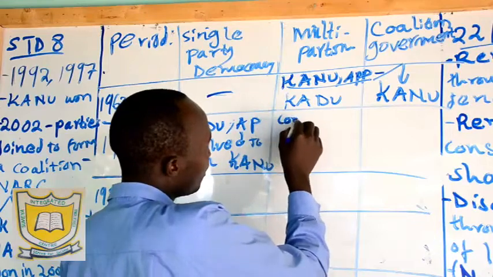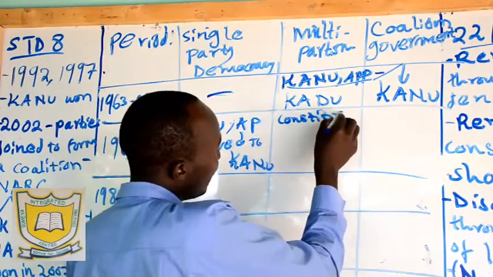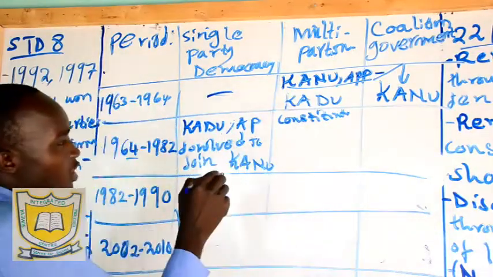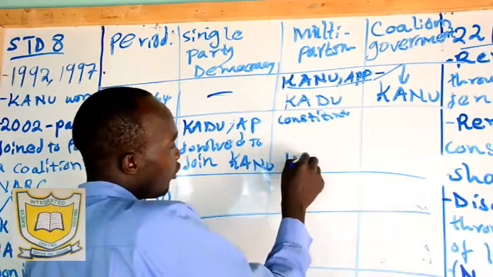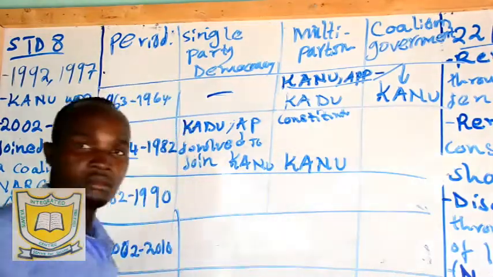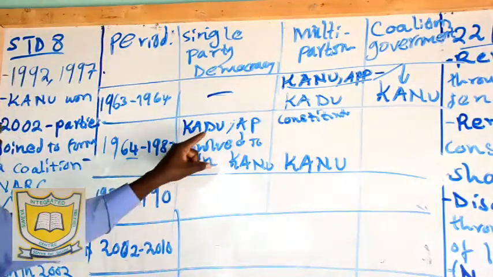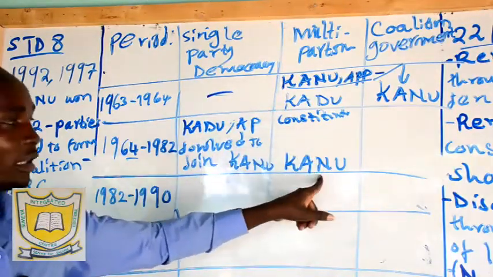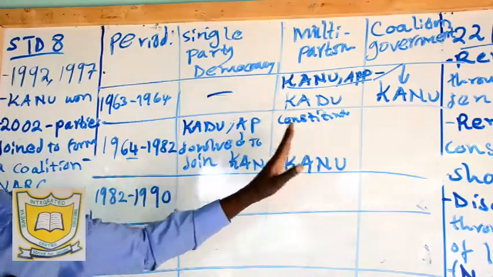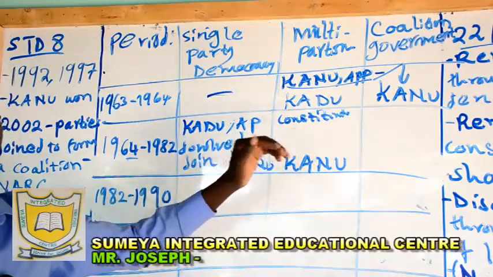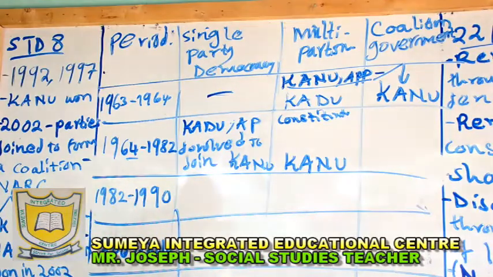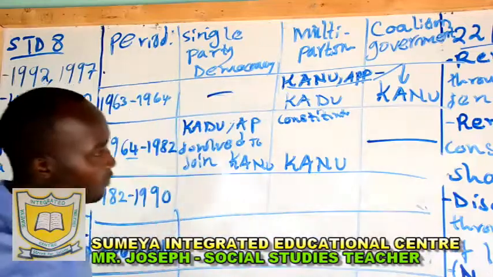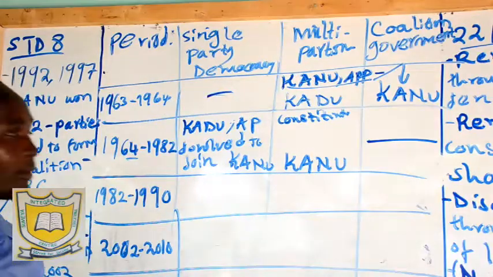The constitution allowed many political parties. So KANU was there, KADU was there, but only KANU was active, because KADU and APP had dissolved and joined it. All political parties were there, but the constitution was not amended here, and no coalition government was formed.